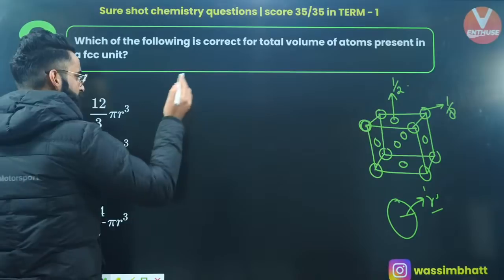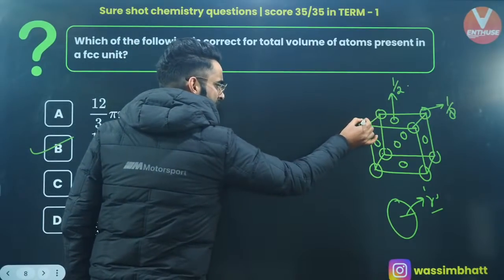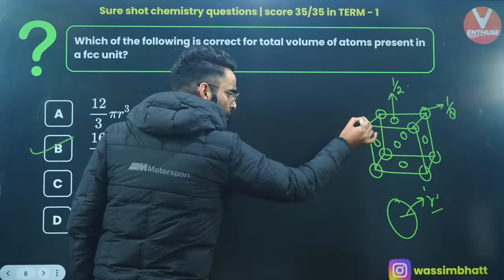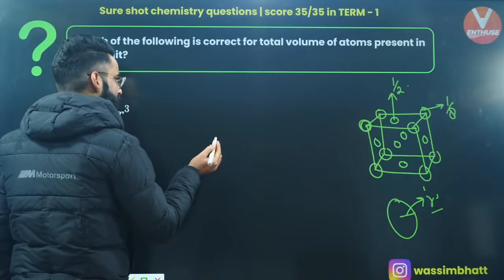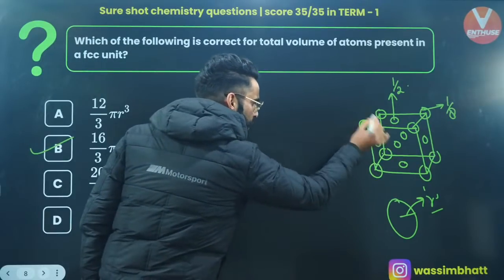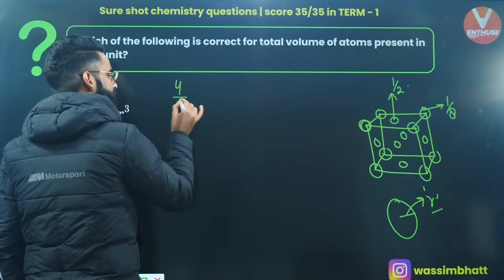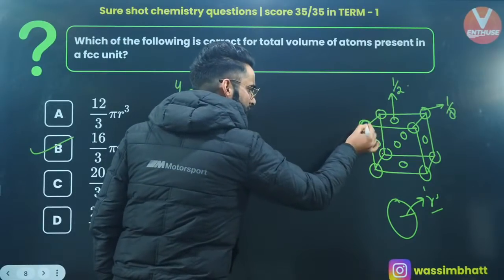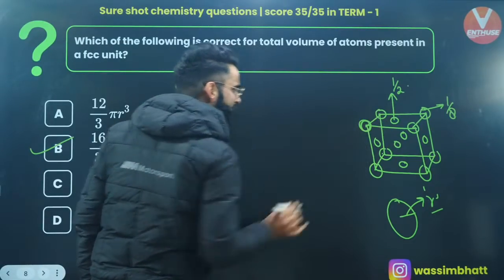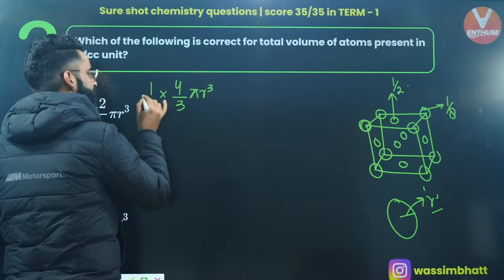Simple. First of all, if I talk about the corner particle, can I say only 1/8 part of this corner particle will be inside this cube? Absolutely, right? What is the volume of this whole corner particle? It is 4/3 πr³. This is the volume of the complete corner particle, right? But only 1/8 part of this volume will be inside this cube, so I'm multiplying it with 1/8.